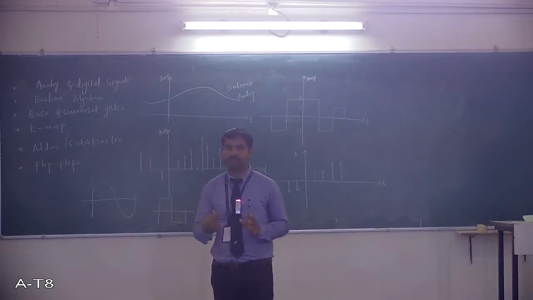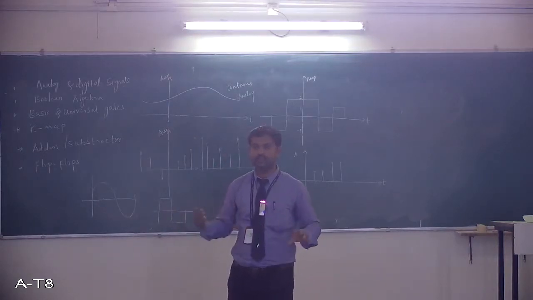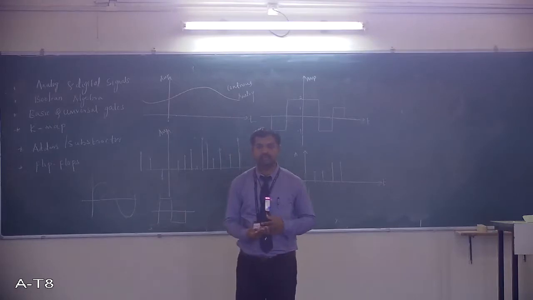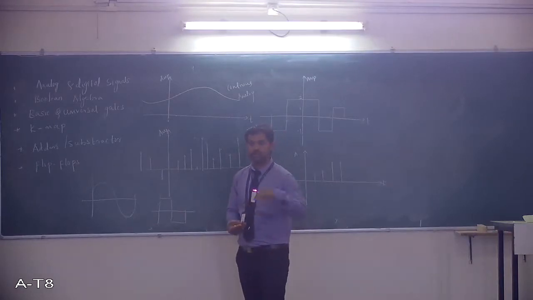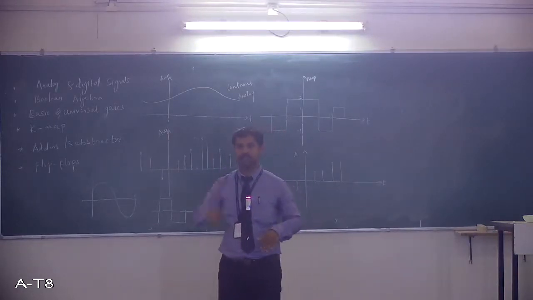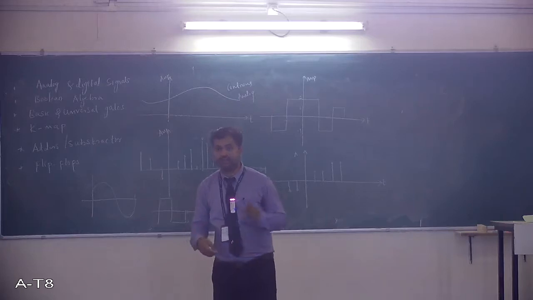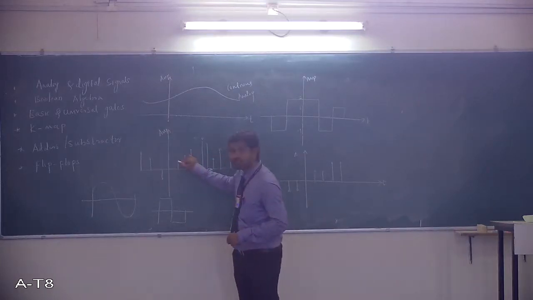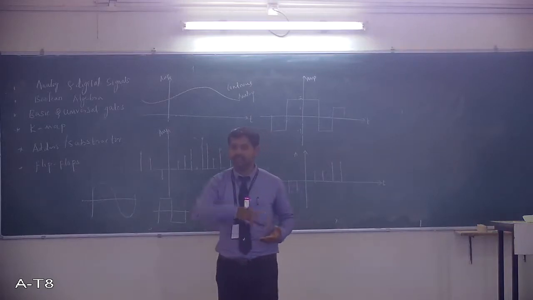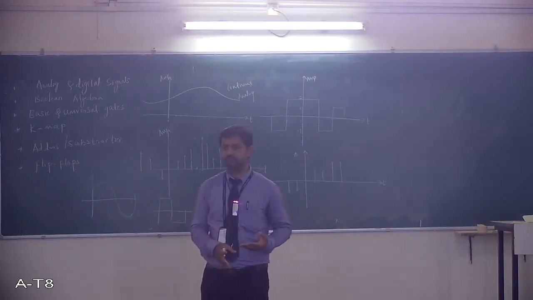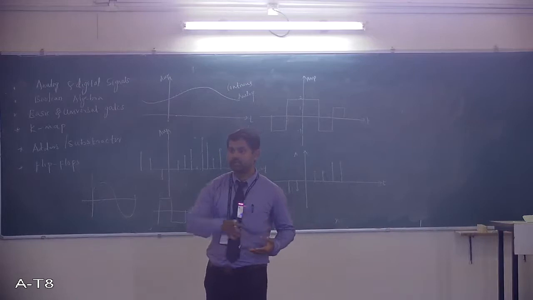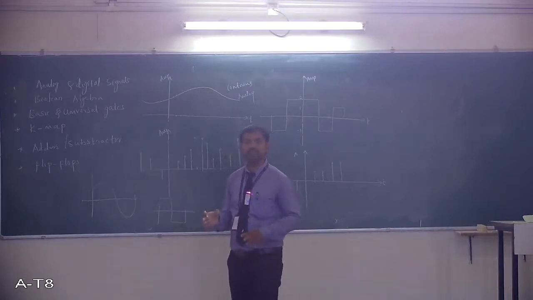But whether it is analog or digital, if it is discrete, don't say straight away that it is digital. No, actually we'll decide it by the amplitude levels along the y-axis. Check it now. Here you have certain amplitude, here you have certain amplitude, again there is some different amplitude. So the amplitude is varying widely. Okay, so continuously amplitude is varying.